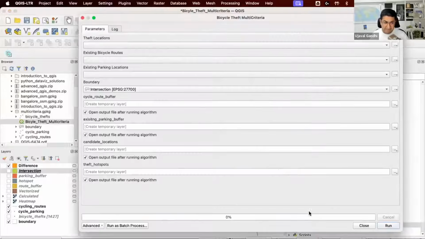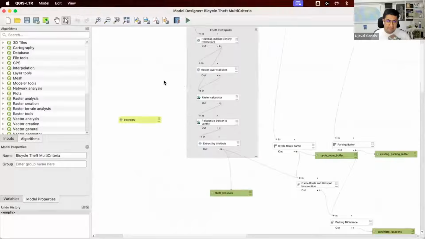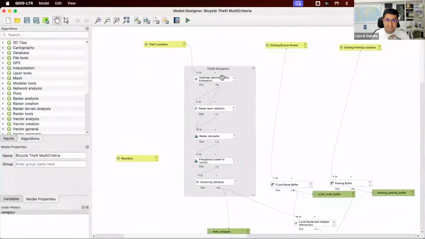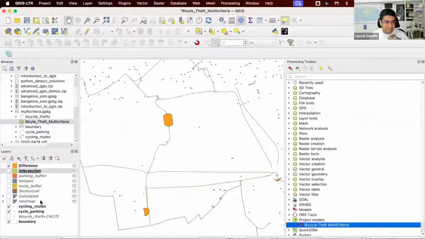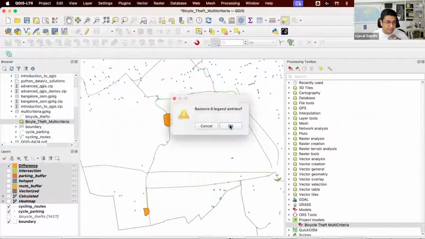So I have built a model that does this. You can see I've built a model that takes the same thing: locations, heat map, raster layer statistics, uses statistics in raster calculator, polygonize, extract by attribute, does all of this, and run this on the default. Let me just run this model and see if we get the same output.